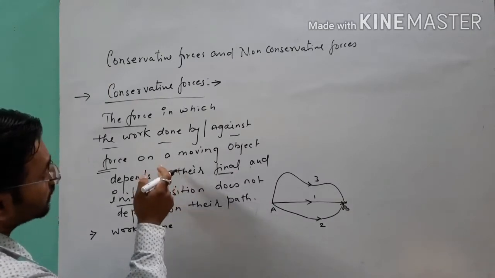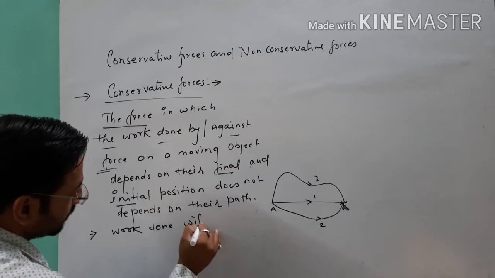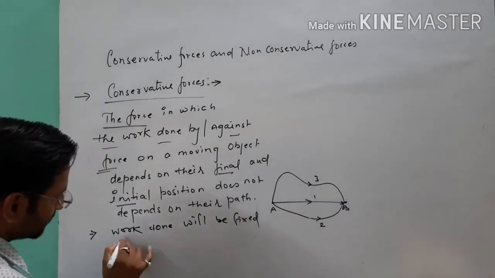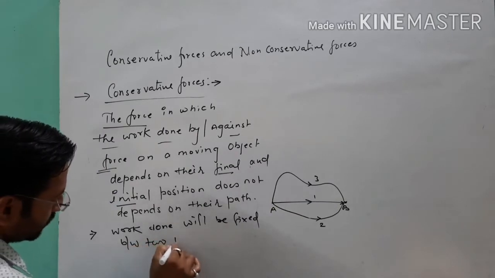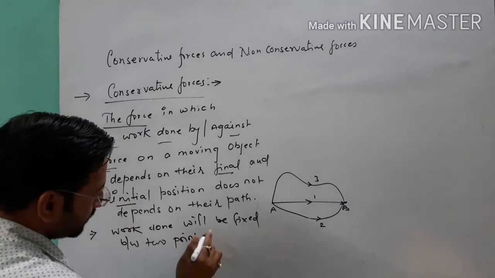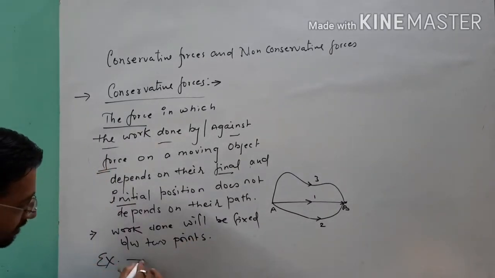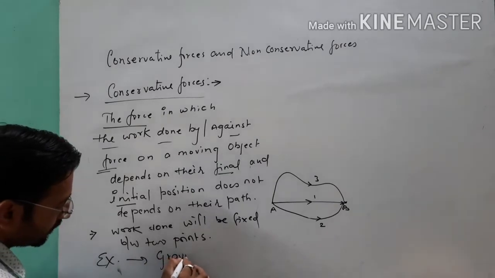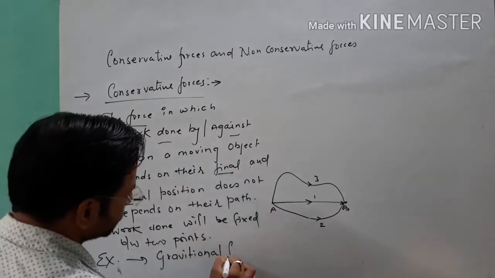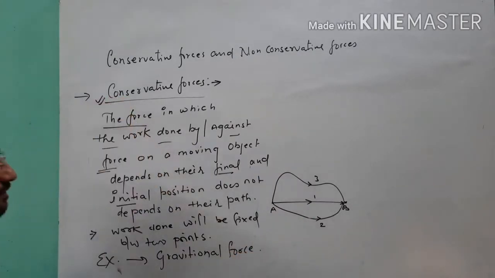As we know, work done depends on the initial and final position, so work done will be fixed between two points. So the work done by the gravitational force is conservative. Gravitational force is an example of conservative force.